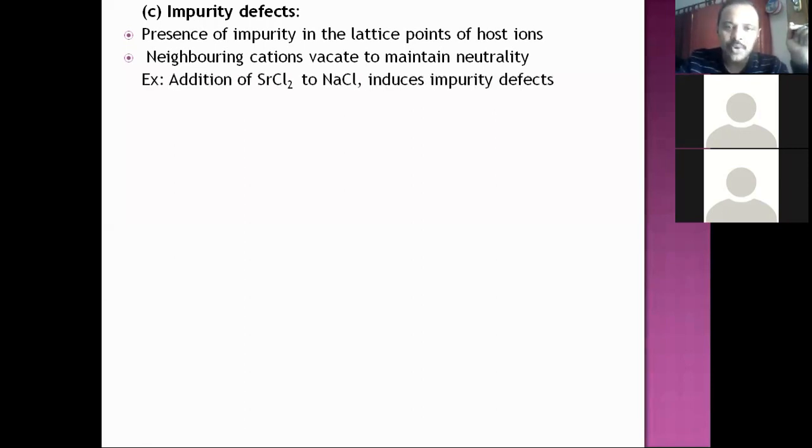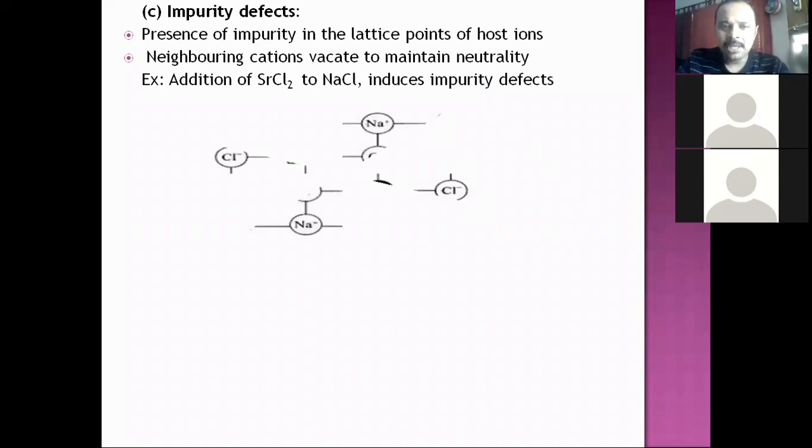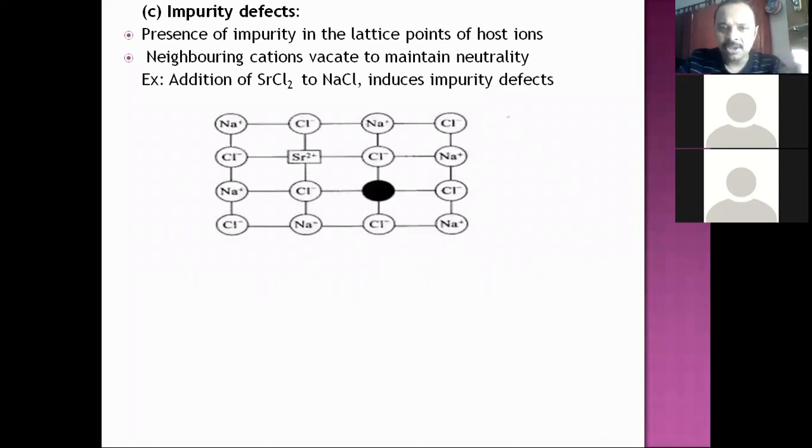Addition of strontium chloride to NaCl induces impurity defect. How? In strontium chloride, strontium is Sr2+. In NaCl, Na is +1. When SrCl2 is added to NaCl in molten state, and you mix and then solidify, this kind of thing happens. Strontium ions will go and occupy the lattice site of Na+ ion.